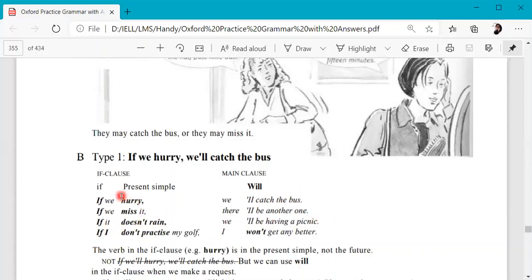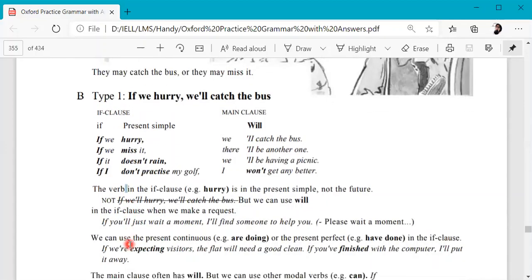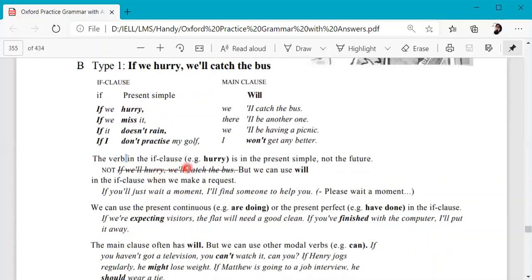Okay, so if clause is in present simple tense and the main clause is will, such a type of conditional is called type 1 condition. Now we see here the verb in if clause is the present simple, not the future. Okay, because we are talking in the present context.